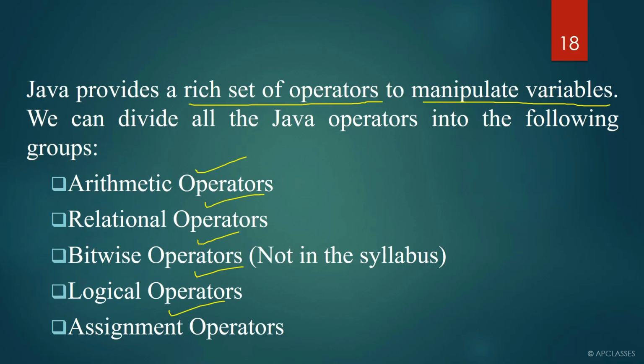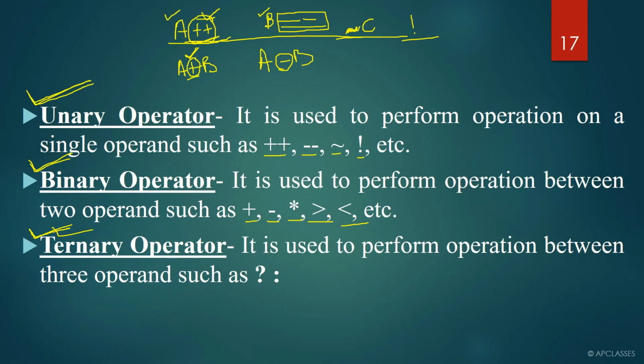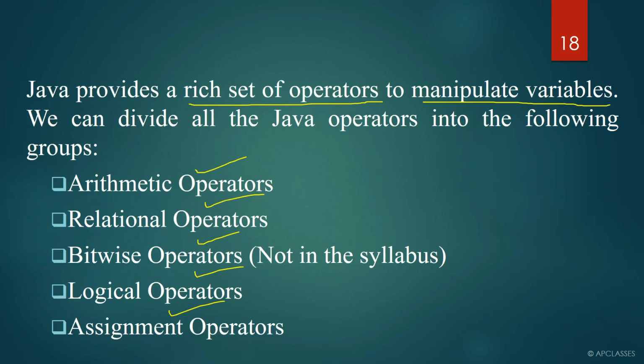Now in the next slide you are saying it is divided into arithmetic, relational, bitwise, logical and assignment operators. So if a question comes, what is an operator and how many types of operators are there, what are we going to write? Unary, binary and ternary operators, or arithmetic, relational, bitwise, logical and assignment operators?